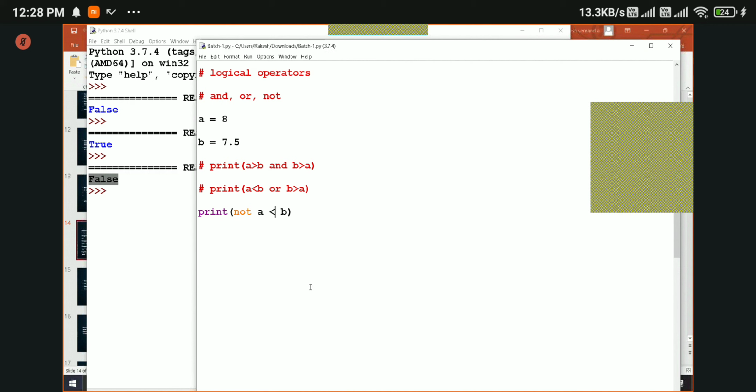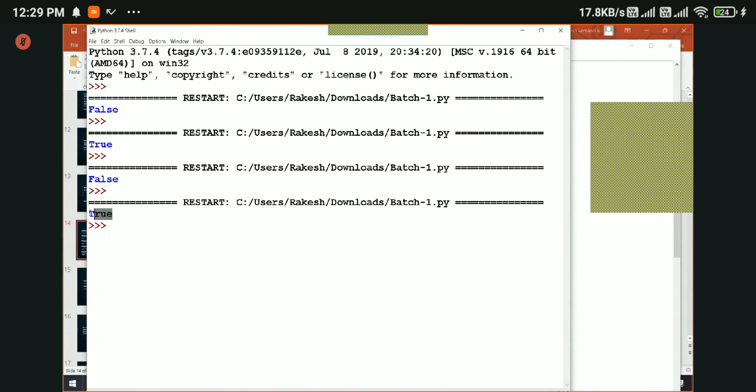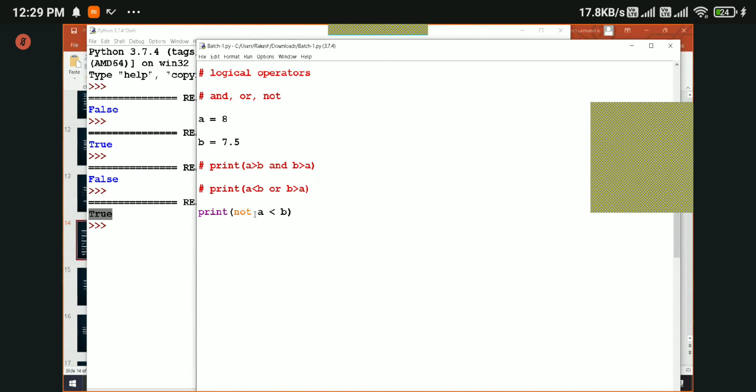Let's say A less than B, which is a false condition, right? Because 8 is not less than 7.5, right? Let's run this. See, we got true. So NOT operator returns true if the condition is false. If the condition is true, then it will return false.